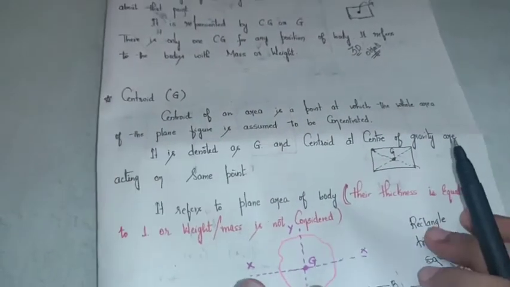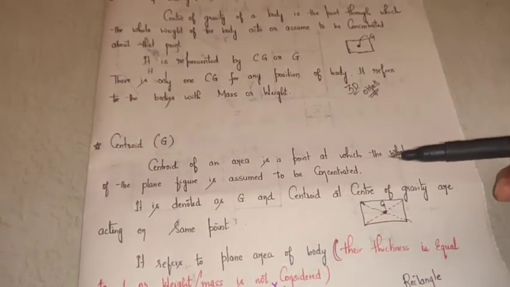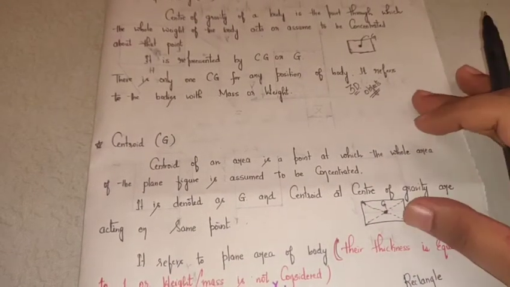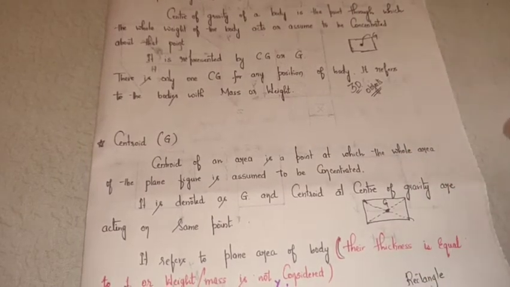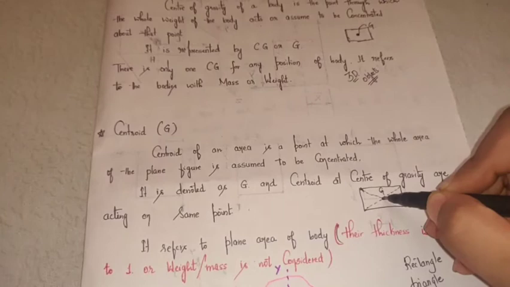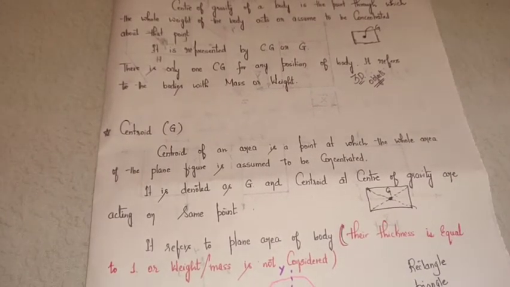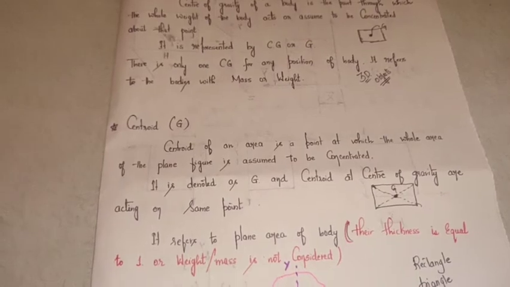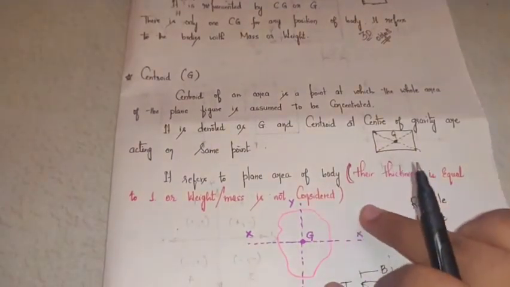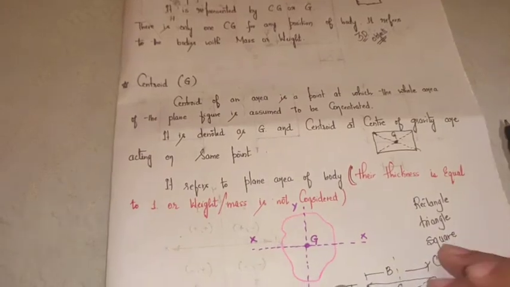So centroid again is denoted as G, and centroid and center of gravity are acting at the same point. Right, so the centroid and center of gravity both act about the same point. The only difference is that with center of gravity we deal with mass or weight, whereas for centroid we deal with plane areas. So that means the thickness is equal to 1, and weight or mass is not considered.